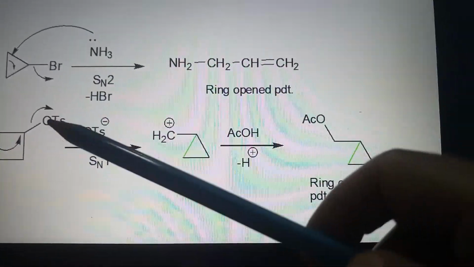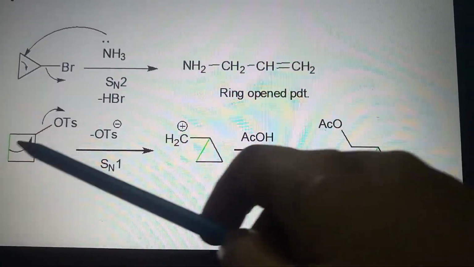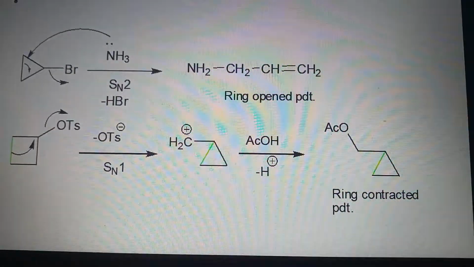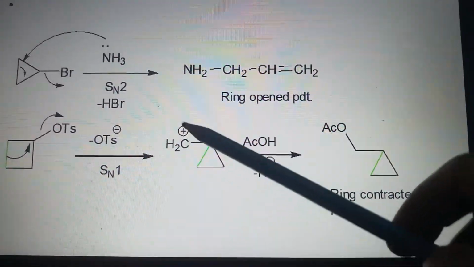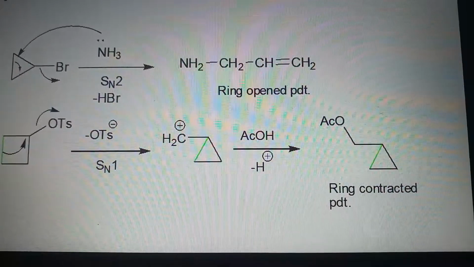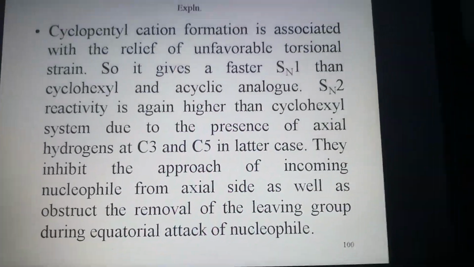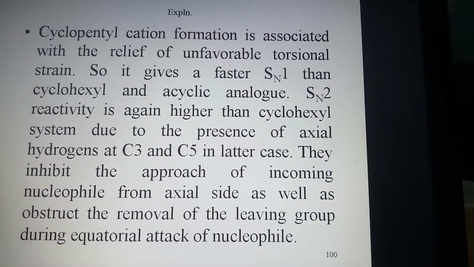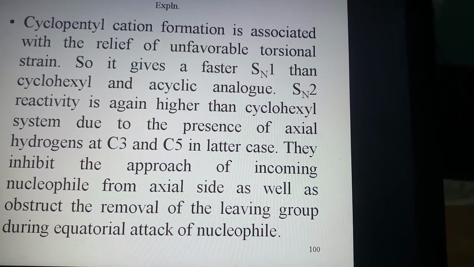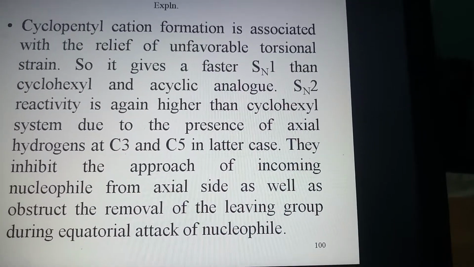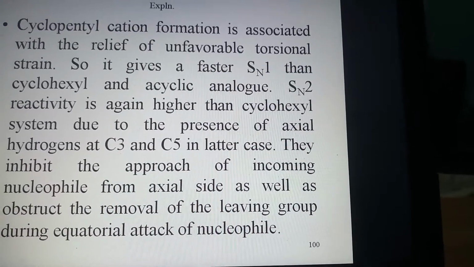In the case of the cyclobutyl system, the bond anti to the leaving group will facilitate the removal in an SN1 manner, forming this type of carbocation, and finally the ring contracted product. In the case of cyclopentyl, cation formation is associated with the relief of unfavorable torsional strain. So it gives a faster SN1 than cyclohexyl and its acyclic analog.